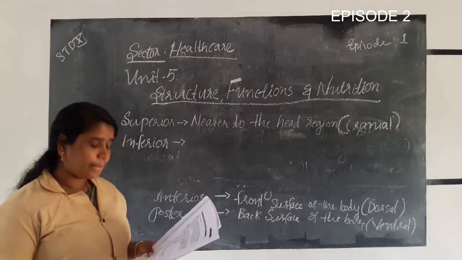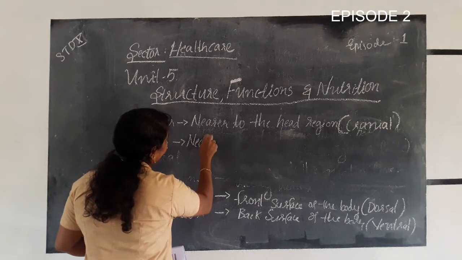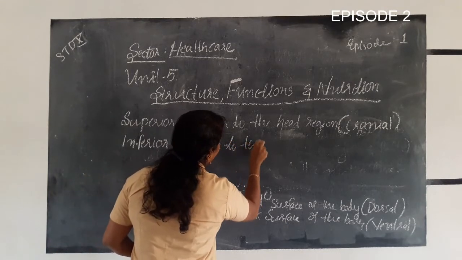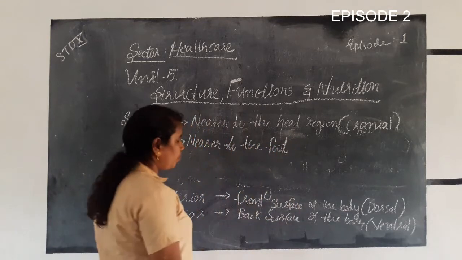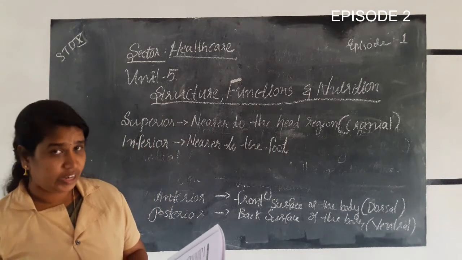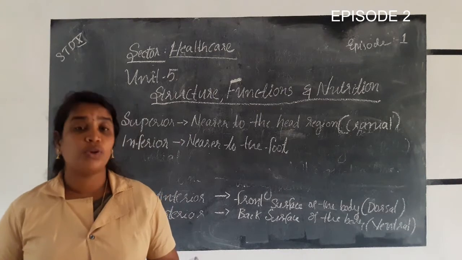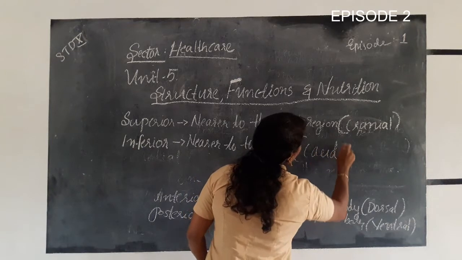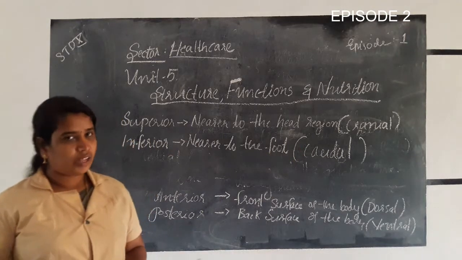The inferior region is nearer to the foot. So the superior region is nearer to the head region, and the inferior region is nearer to the foot, also called the caudal region. Superior and inferior.